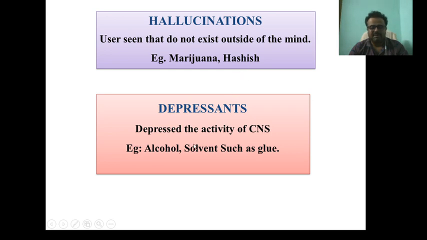Next, depressants. Depressants act on the central nervous system. Best examples are alcohol and solvents, which include glues.